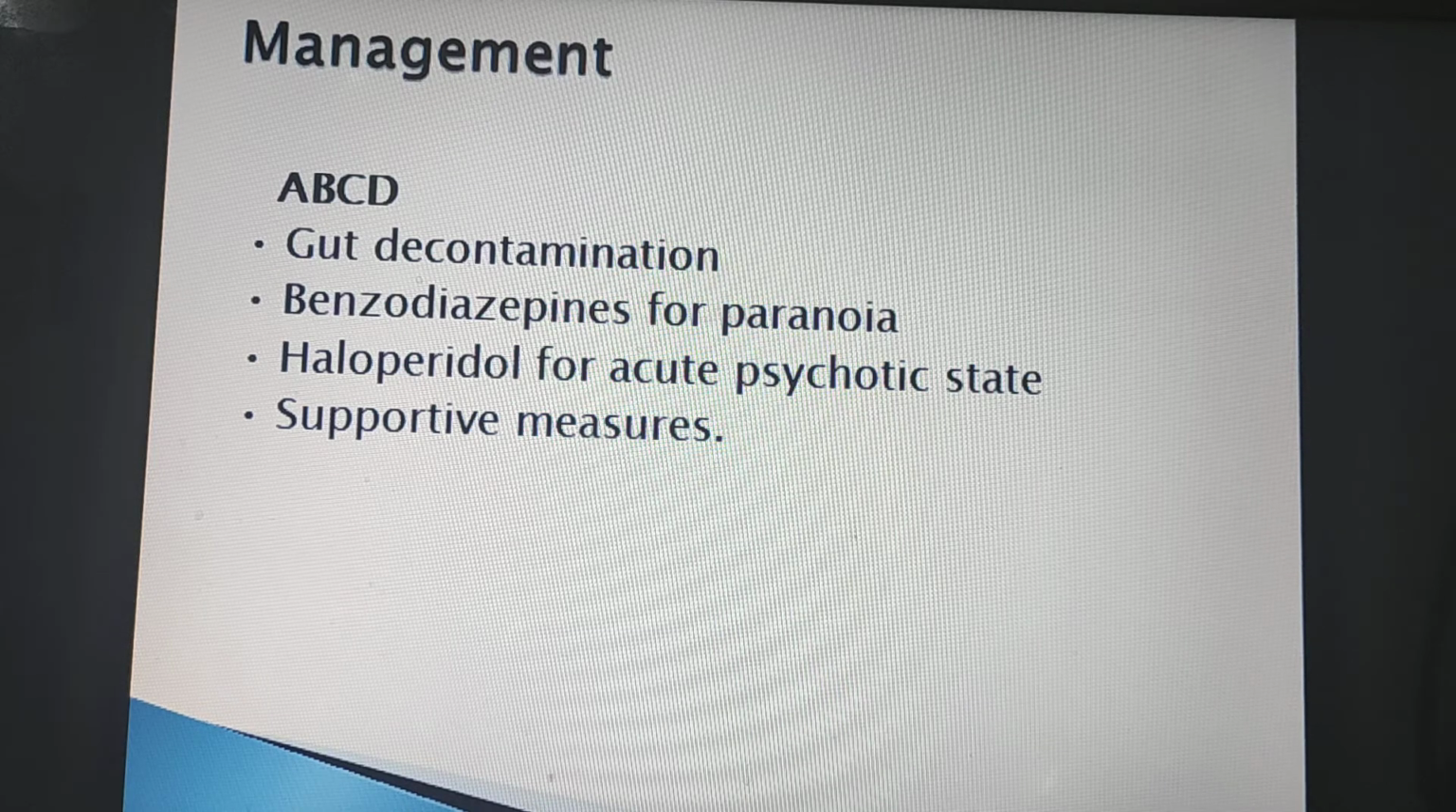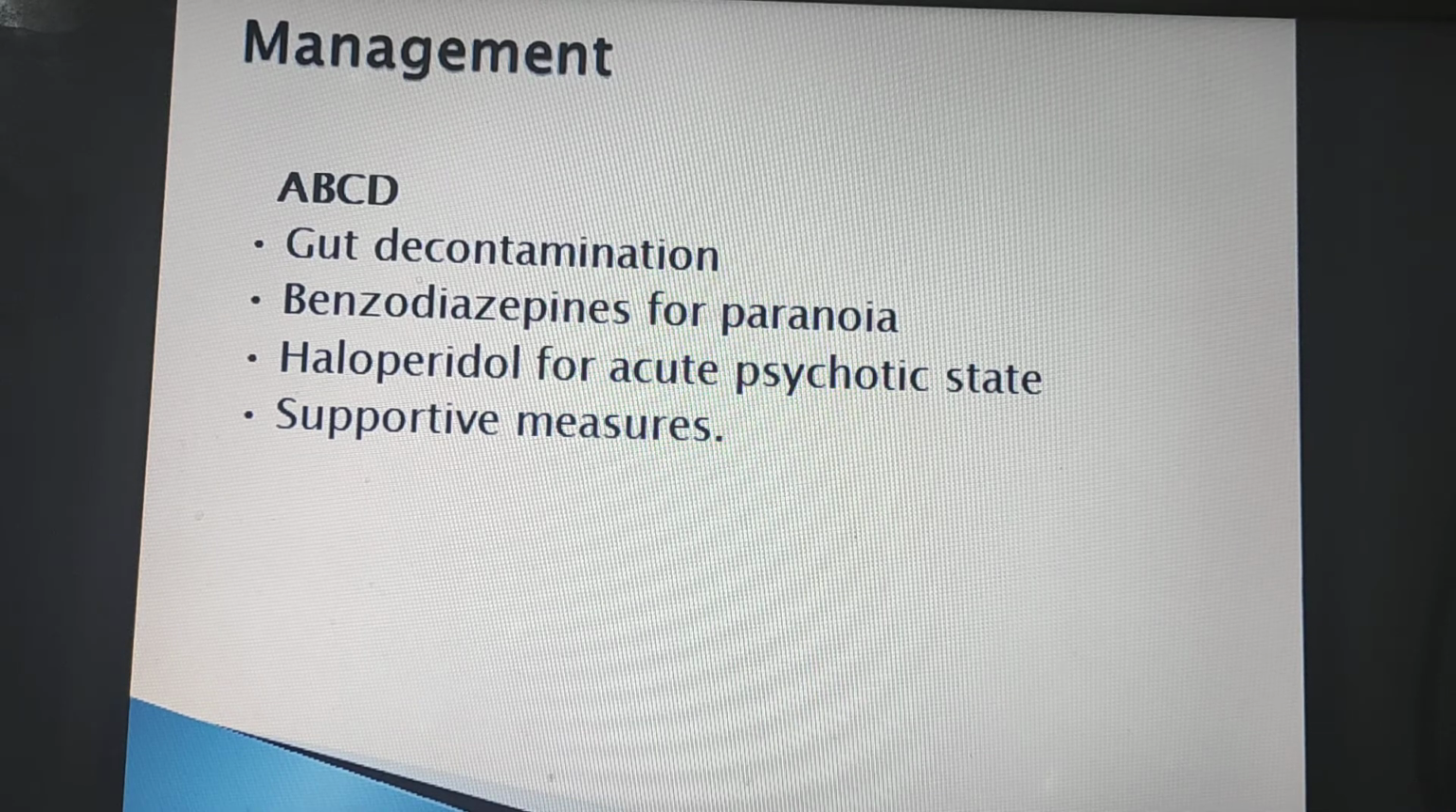As with all other poisons, start with the ABCD. A for airway, patency of airway, number 1. B for breathing. If the person has some kind of respiratory problem, then assist with artificial respiration. C for circulation. If there is some kind of circulatory problem like hypovolemia, we must correct it. D for decontamination. In this, we must do gut decontamination, meaning gastric lavage.